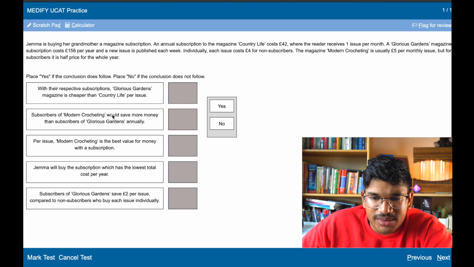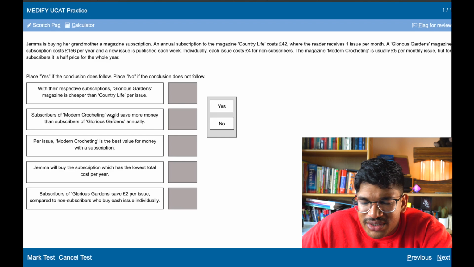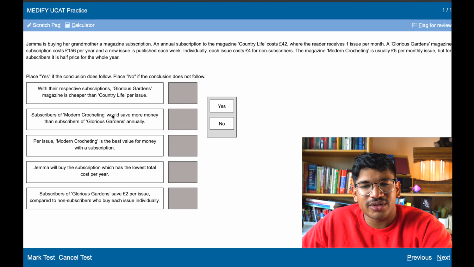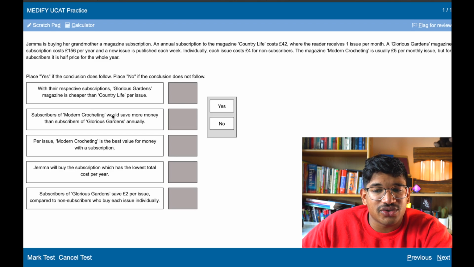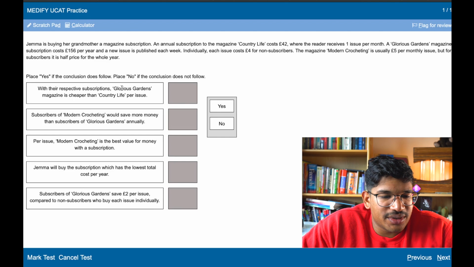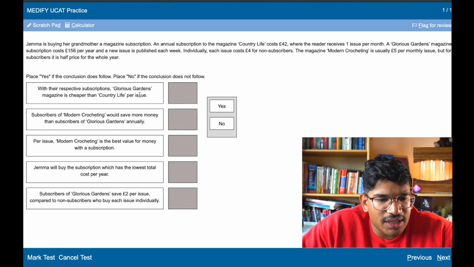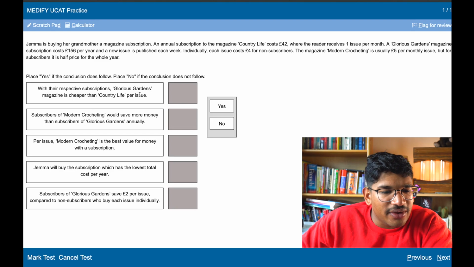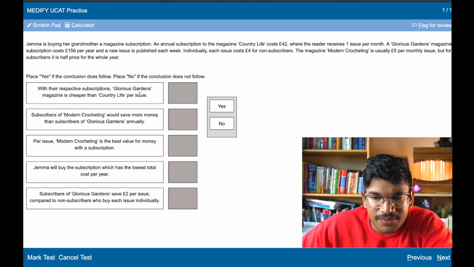Okay, £4, non-subscribers. The magazine Modern Crocheting is usually £5 per monthly issue, but for subscribers, it is half price for the whole year. The respective subscriptions, Glorious Gardens magazine is cheaper than Country Life per issue. So Glorious Gardens cost 52 issues, so it's £3 an issue if you're a subscriber. And then Country Life is £5 per monthly issue. But for subscribers, it is half price for the whole year.